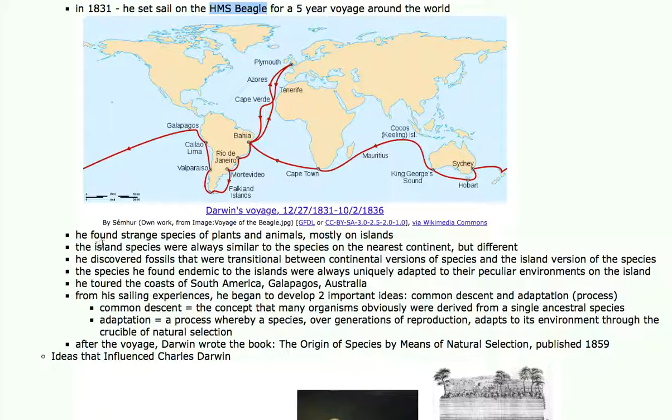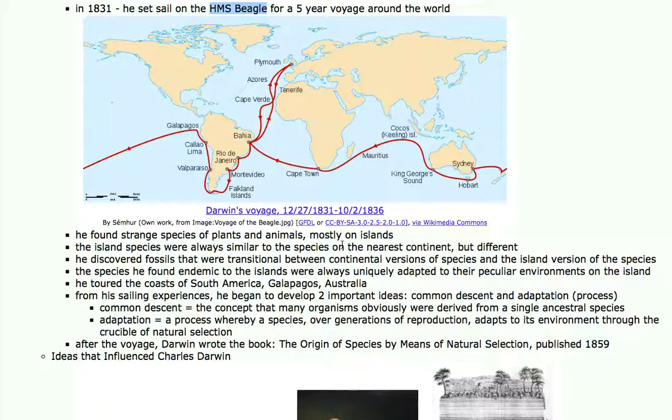So Darwin found very strange species of plants and animals on the trip, and the strangest species were always on islands. The island species were always similar to species on the nearest continent, but they were always somehow different in color, in texture, or something. He discovered fossils also that were transitional versions between what he found on continents and what he found on islands. And the species that he found that were endemic on the islands were always adapted in some way, shape, or form to their peculiar island environment.